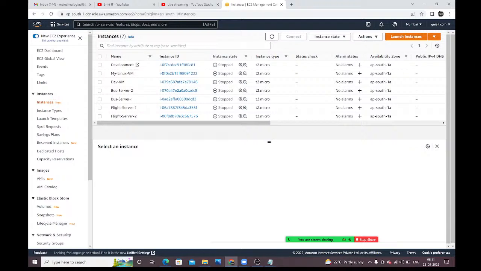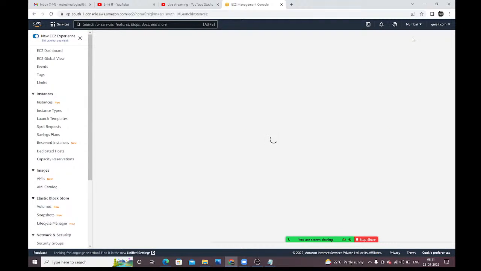Now I am going to create one new instance. If you want to create a new instance, the Launch instances option is available. Click on Launch instances.